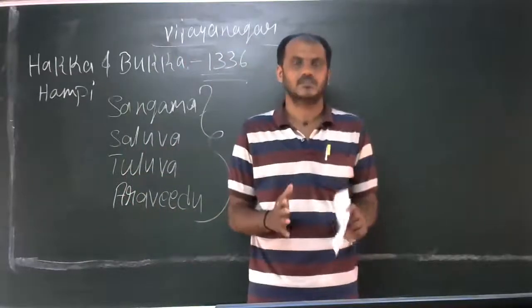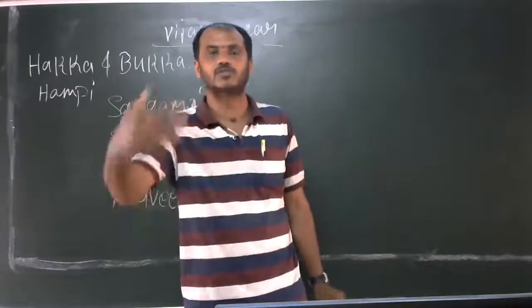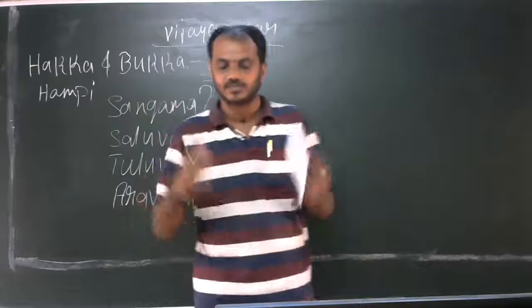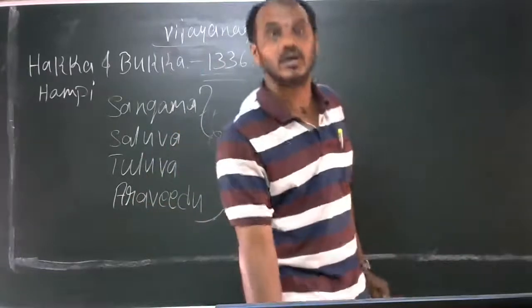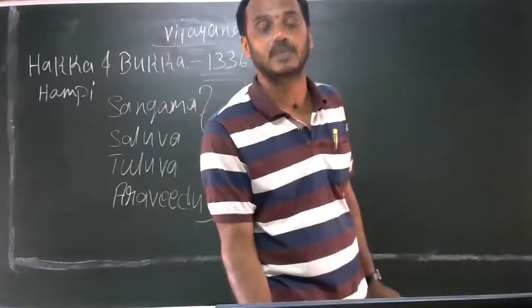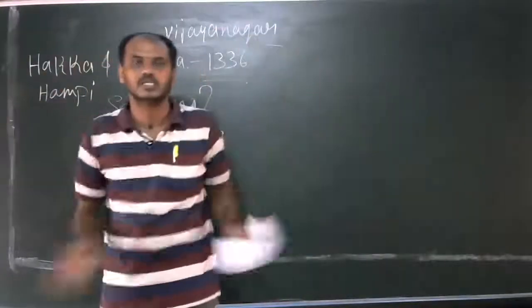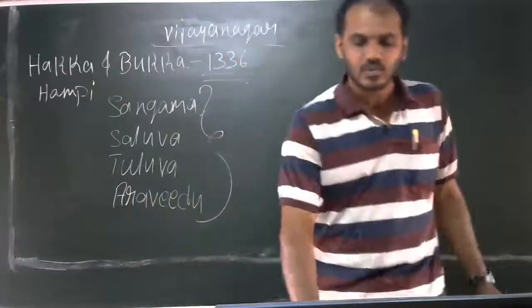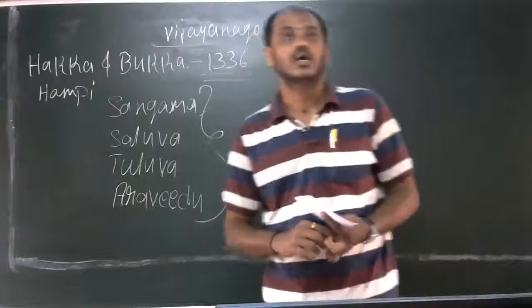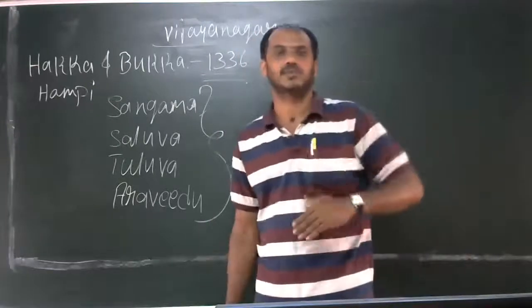Harihara I and Bukka laid the foundation for the Vijayanagara Empire and developed the capital of Hampi, which was in the hill rocks between the hills. After Harihara, Bukkaraya came to power.